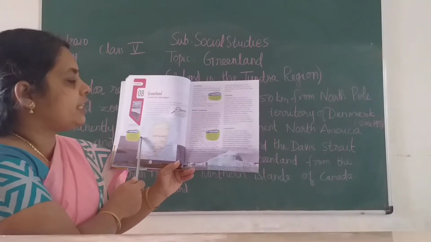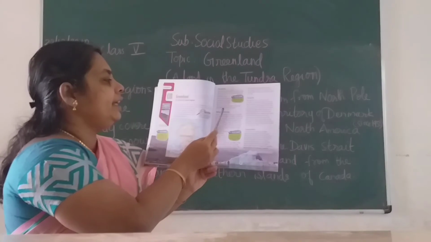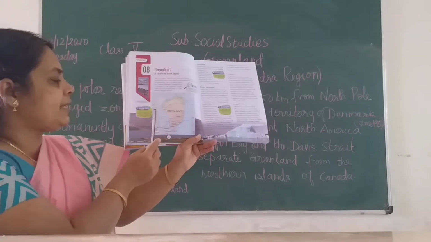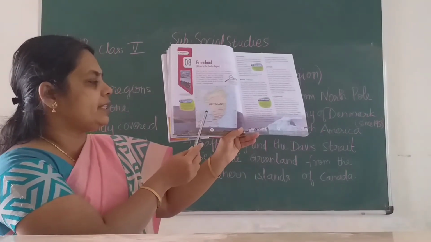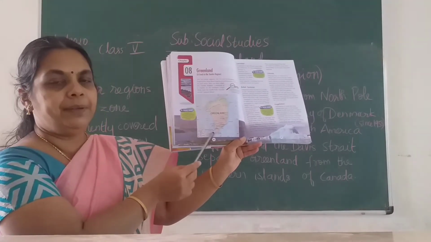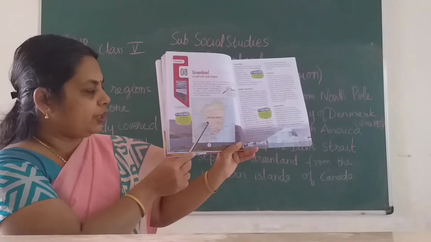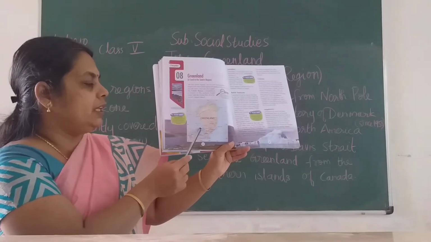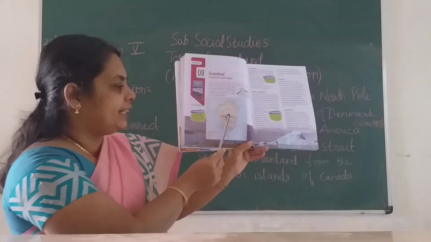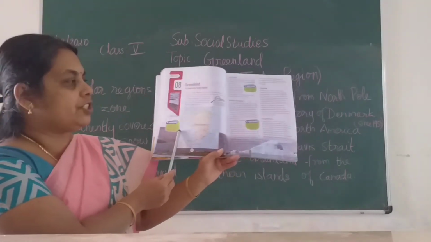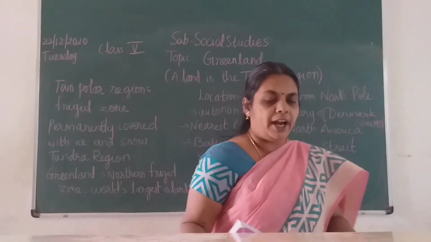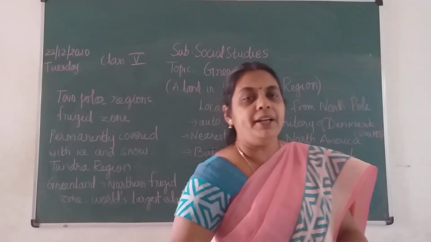It is an autonomous territory. The closest continent is North America only. What separates North America and Greenland is Baffin Bay and the Davis Strait here, children. A strait means a path or a gateway. Baffin Bay and the Davis Strait separate Greenland and North America, children. For this location you have to take your textbook, see along with the map and read, children.